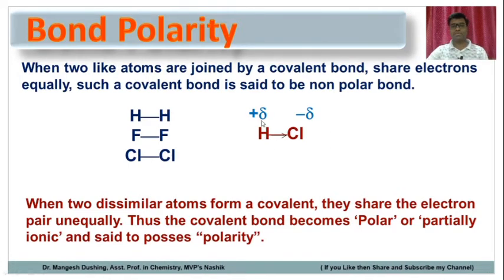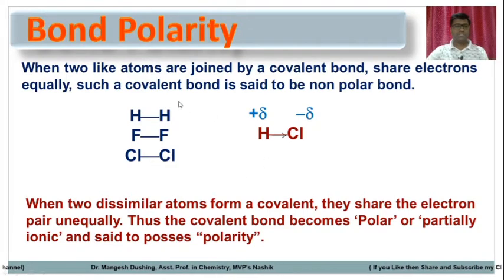One atom will be electropositive while one atom will be electronegative. The charges are very small as compared to the full negative charge or full positive charge, but still this is called a partial ionic bond. Thus the covalent bond becomes polar or partially ionic, and is said to possess a polarity. Then we can say this molecule has a polarity because there is a charge separation.